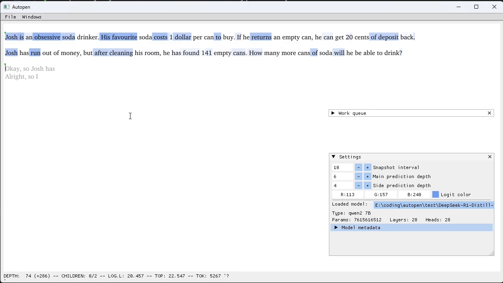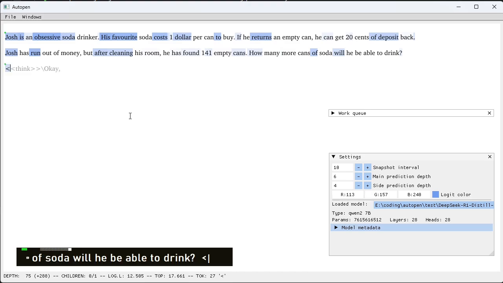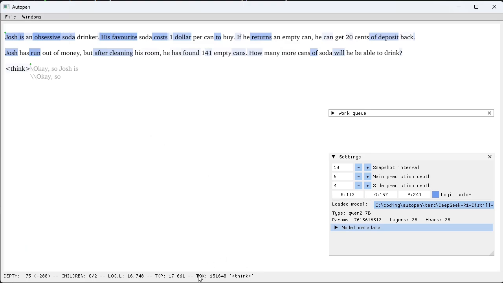In DeepSeek's training, the thinking process is initiated by a special tag which is written as follows. So let's put down the tag in our buffer. As we can see down here, it has been parsed as a single token. And then just see what happens if we let the model do its thing.